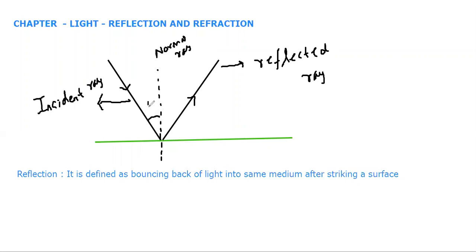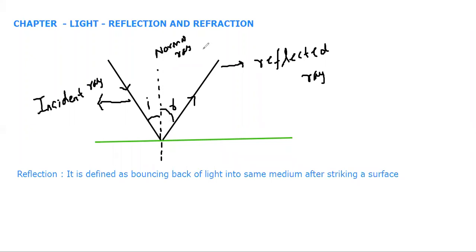Let us say this angle is known as I, and this angle is known as R. The angle between incident ray and normal ray is called angle of incidence, that is denoted by I. And similarly, the angle between normal ray and reflected ray is denoted by R and is called angle of reflection. These angles are equal.